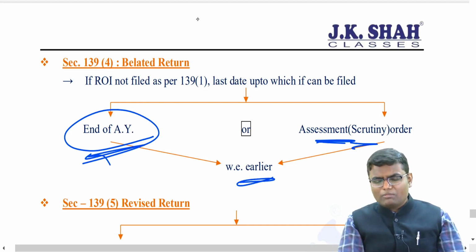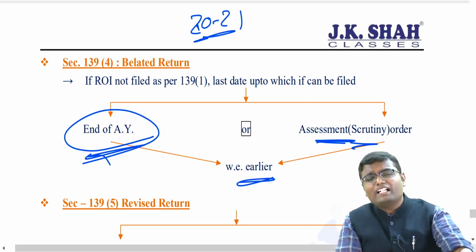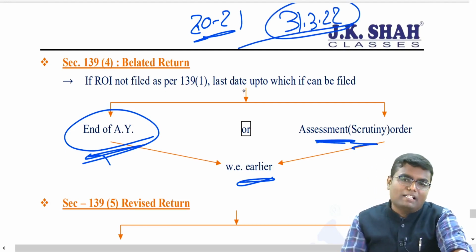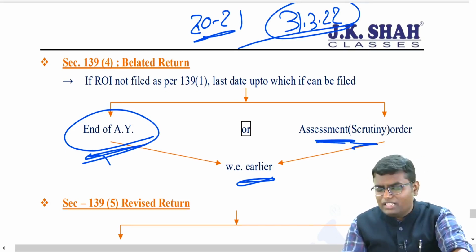So let's say I am talking about previous year 2021, then what is the latest last date up to which I can file the return, even belated? 31st March 2022, that is the end of assessment year. Obviously I have to pay interest under 234A along with late fee under section 234F.